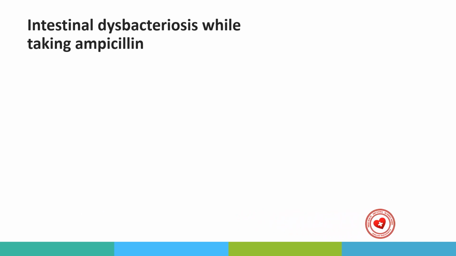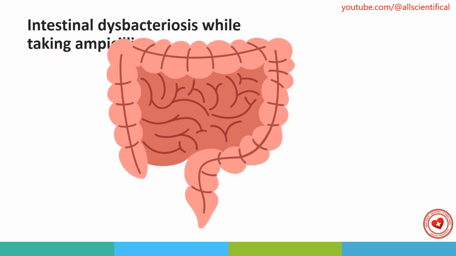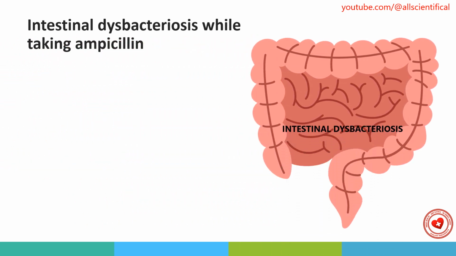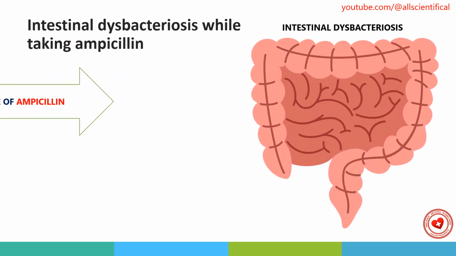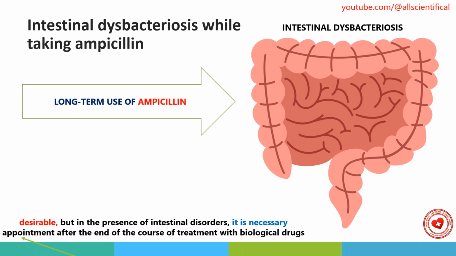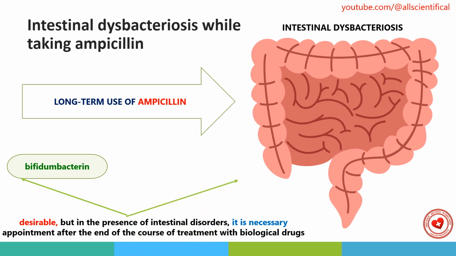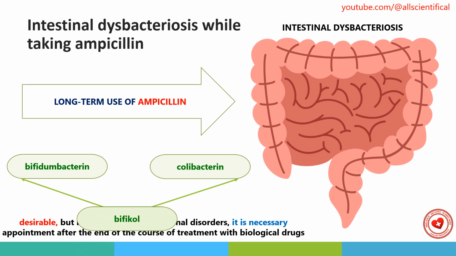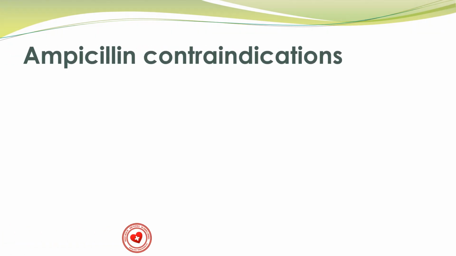Intestinal dysbacteriosis while taking ampicillin. With prolonged ingestion, the development of intestinal dysbacteriosis is possible, therefore after several days of using ampicillin it is desirable, and in the presence of intestinal disorders mandatory, to prescribe biological drugs such as bifidobacterium, bificol, or colibacterium after the end of the course of treatment. During the course of treatment with this antibiotic, from 4 to 8 days, levorin or nystatin tablets should be prescribed.